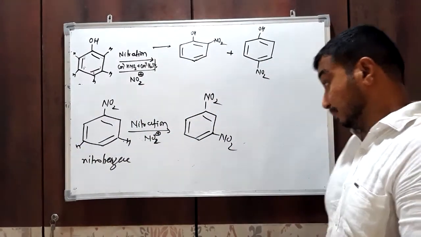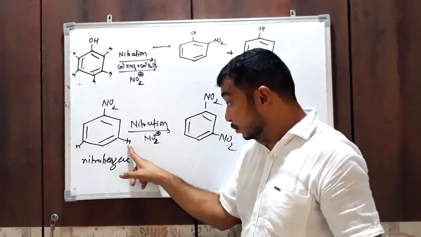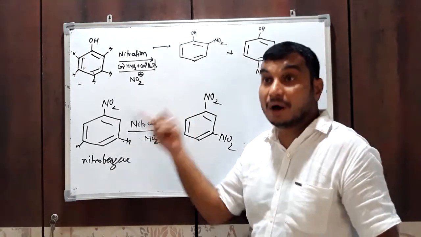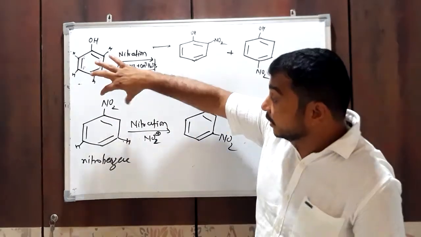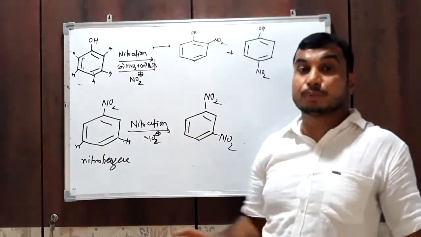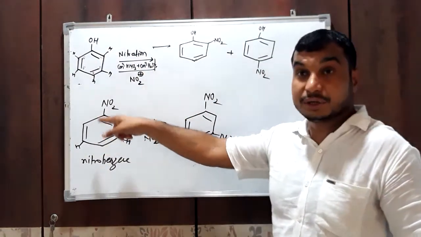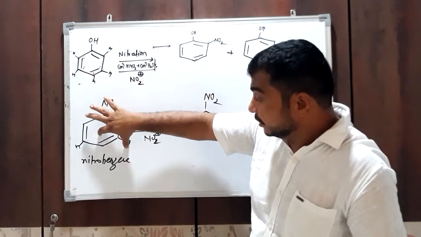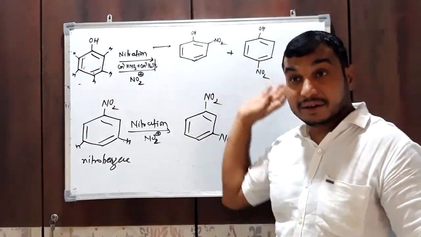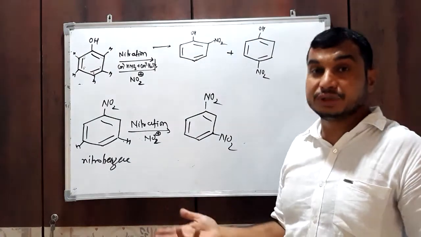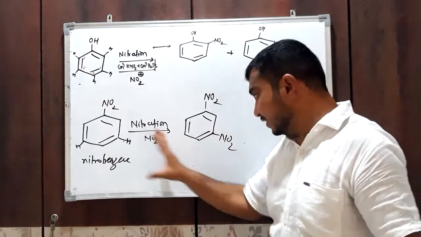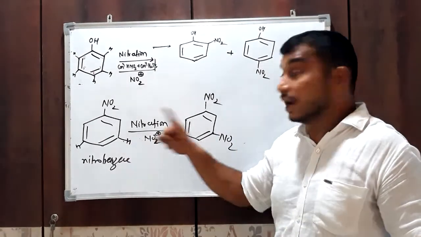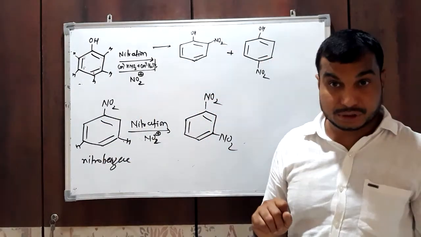Okay, it means which hydrogen gets replaced by the NO2 group, whether the hydrogen from the ortho position, meta position or para, will only depend upon the group or functional group already present on the benzene ring. So in nitrobenzene, the nitro group is present on this benzene ring. This group will decide at which position the next incoming electrophile will attach, ortho, para or meta. In this reaction particularly, the incoming electrophile NO2 plus replaces the meta hydrogen, and not from the ortho position and para position, only the meta position.